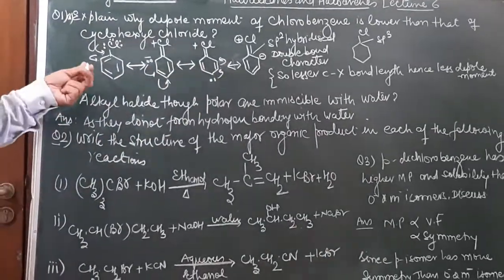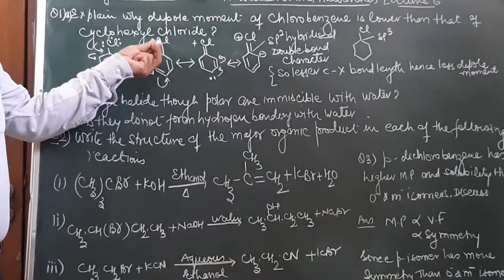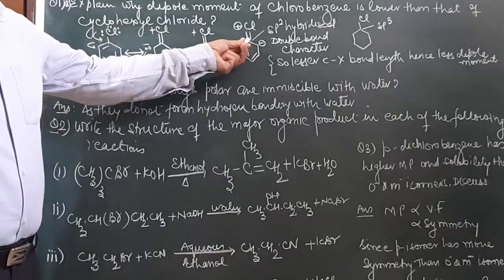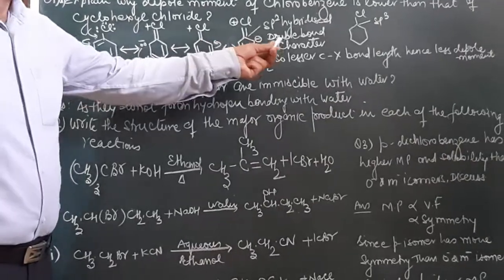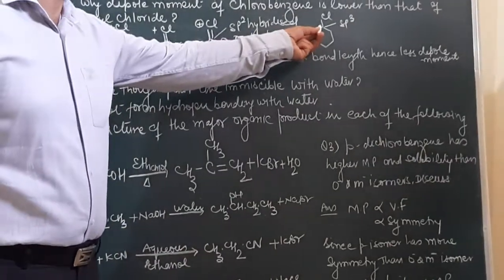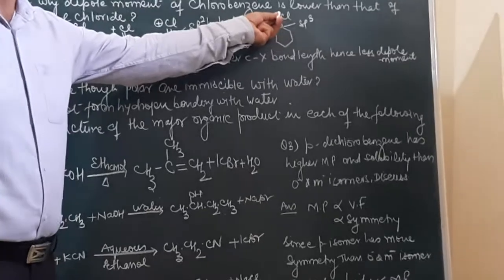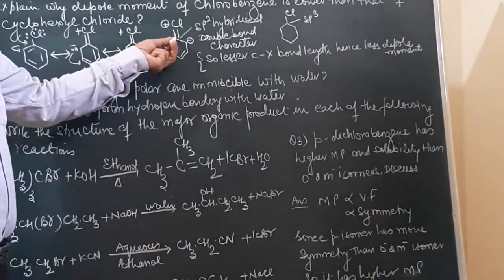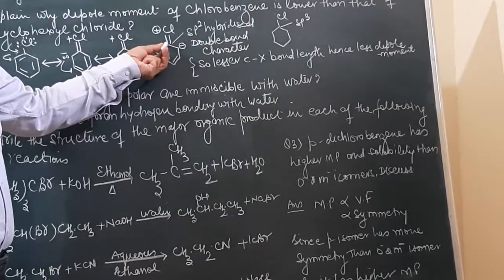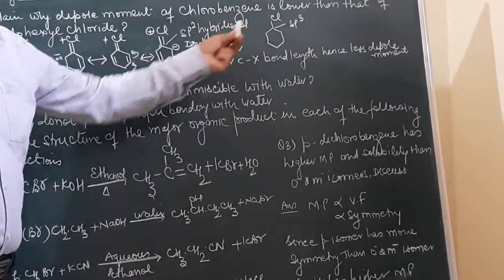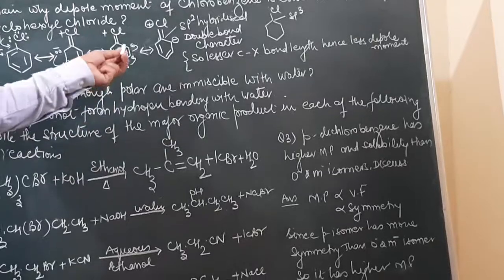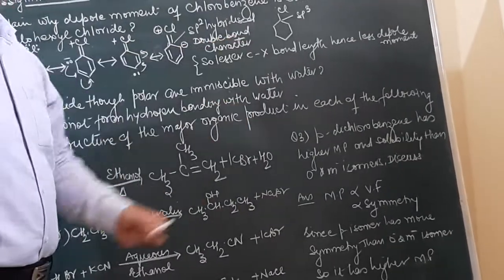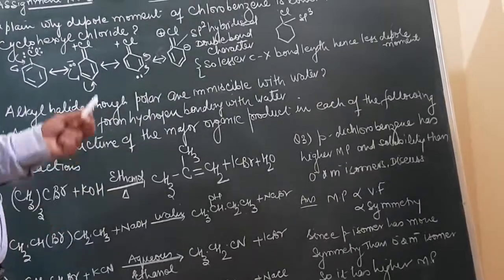So due to resonance, you can see over here, the carbon-halogen bond acquires a partial double bond character and gets sp2 hybridized, whereas in cyclohexyl chloride the carbon-halogen bond is sp3 hybridized. Since the bond length of an sp2 hybridized carbon is less than that of an sp3 hybridized carbon, the dipole moment of chlorobenzene will be less than that of cyclohexyl chloride.